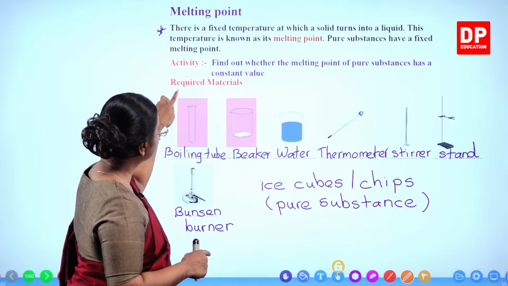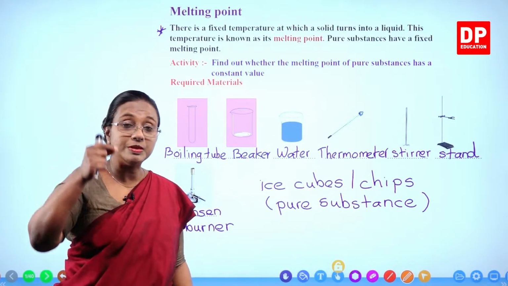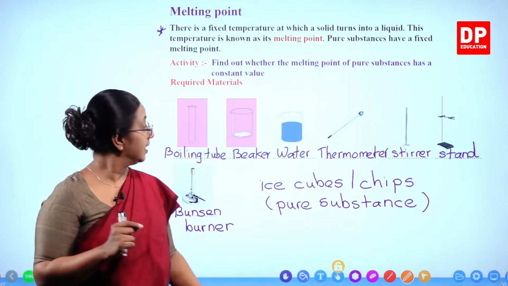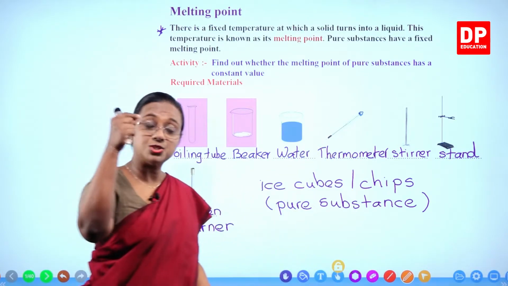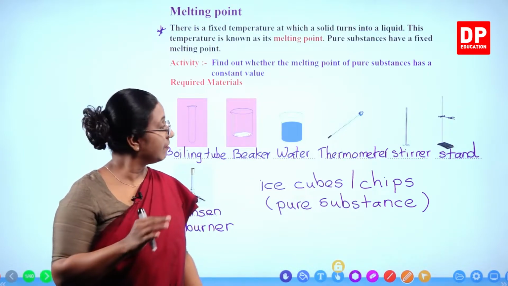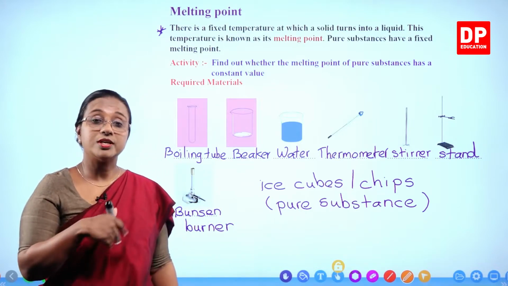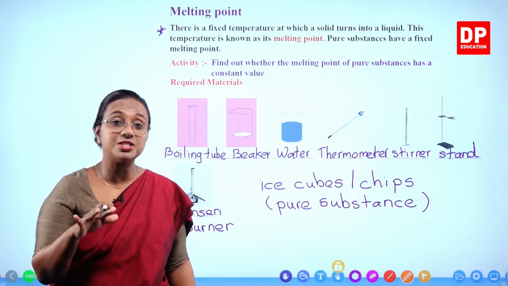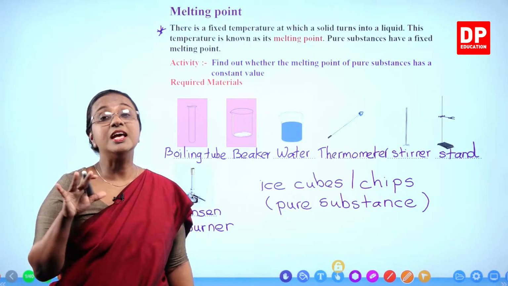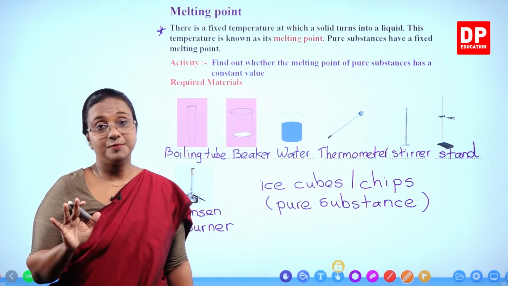And we will have to connect the thermometer into the boiling tube that should be placed within ice. The tip of the thermometer has to be inside ice. So while providing heat, we will be using the stirrer to mix water so that the temperature will be distributed evenly. So you will get a proper thermometer reading.